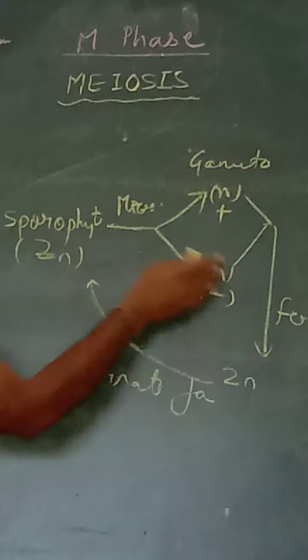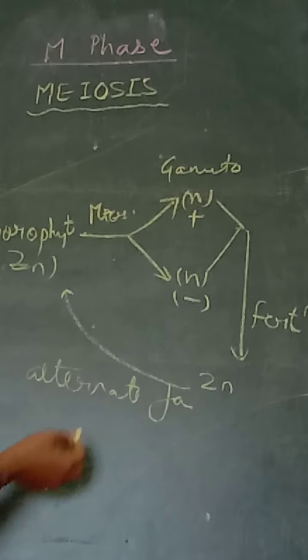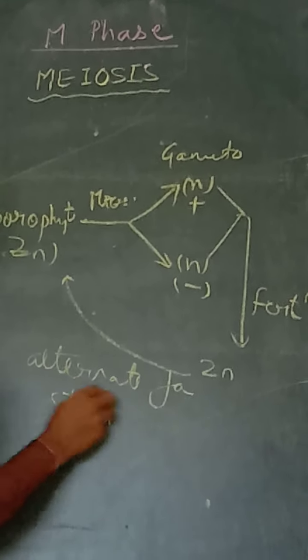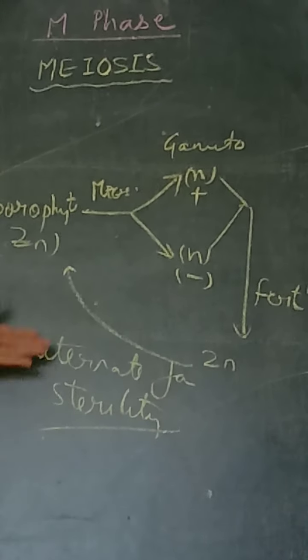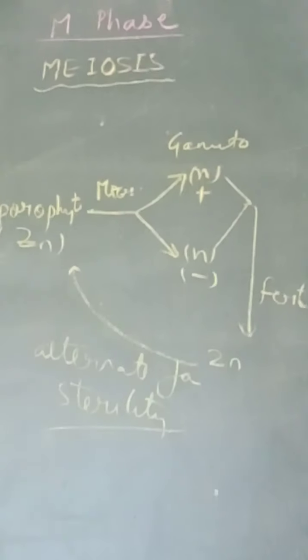If either meiosis or fertilization is disturbed, then what happens? Sterility results, and the gametes that are produced are not normal.